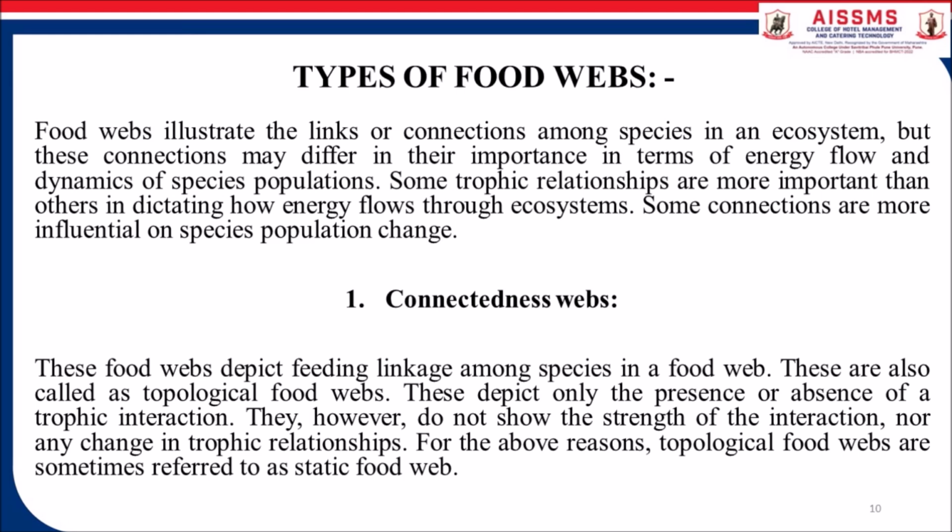These food webs depict feeding links among the species in a food web. These are also called topological food webs. These depict only the presence or the absence of a trophic interaction. They, however, do not show the strength of the interaction nor any changes in trophic relationships. For the above reason, topological webs are sometimes referred to as static food webs.